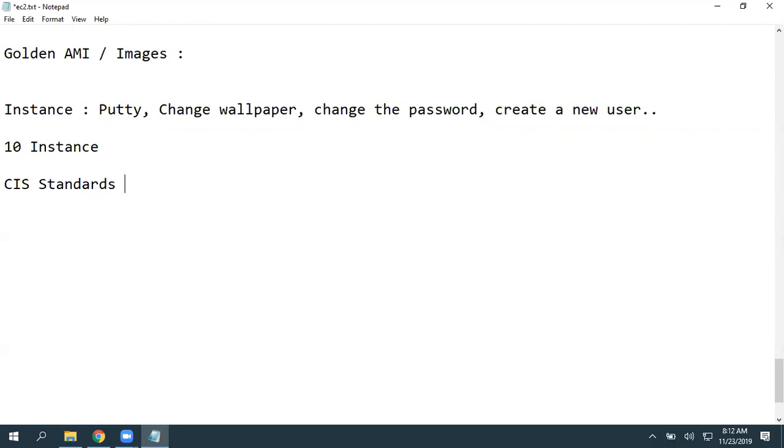CAS standard, the document itself is like 800 pages. You need to run all the tests on your EC2 instance and fix everything. Then you need to deliver that server. Fine, you spend a couple of days on one server and then deliver it. After some days, he came up with another request.